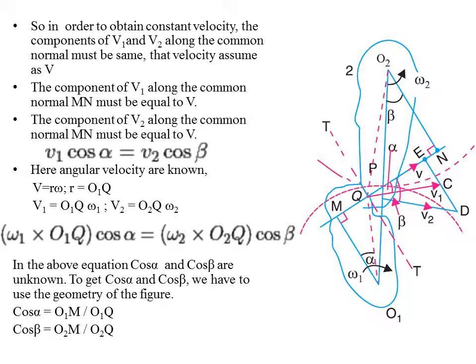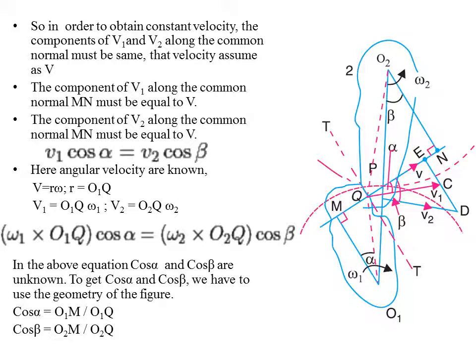In the above equation, we know the values of O1Q, that is this length, and also we know O2Q, and the angular velocities omega 1 and omega 2 are known. We are assuming it. Now the only unknowns are cos alpha and cos beta. To get cos alpha and cos beta, we have to use the geometry of this figure. Consider this triangle.